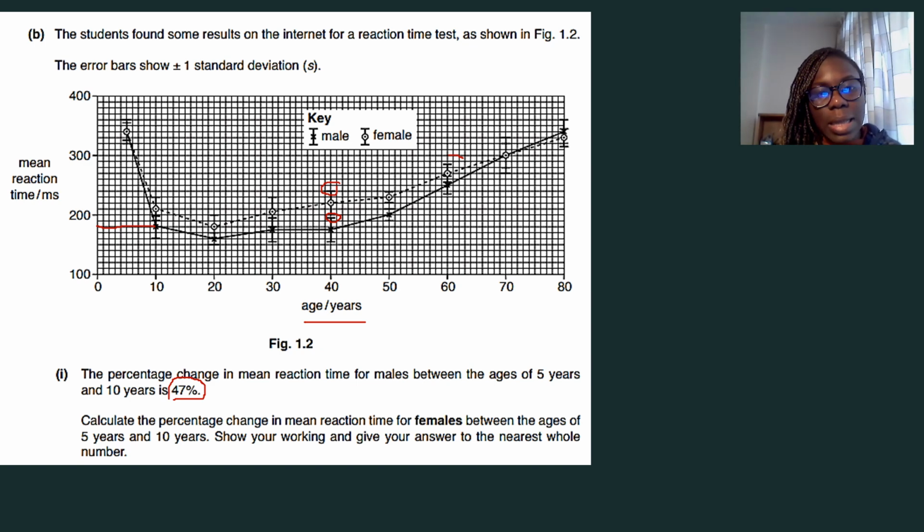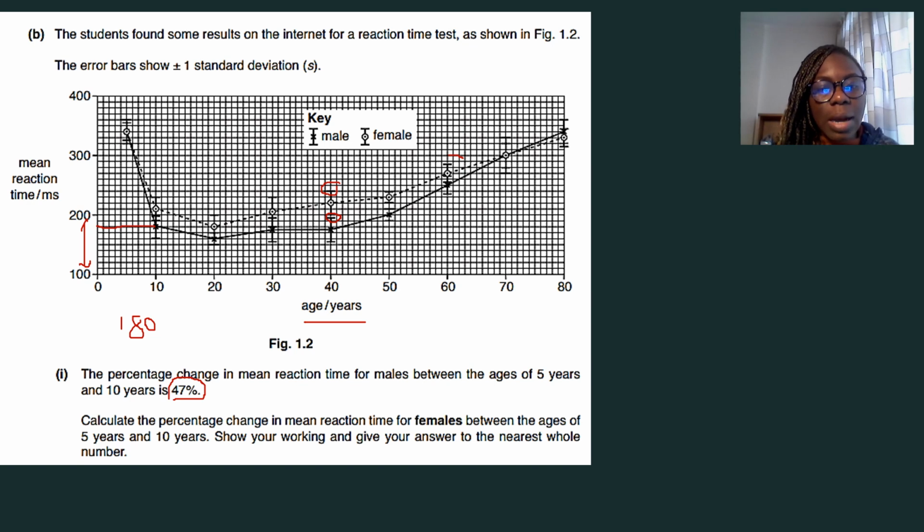So it means that between 100 and 200, there are 10 boxes. So each box is like 110, 120, 130, and it goes on like that. So if this is the male at 10 years old, this is sitting at 180, I believe. Okay. And so you can then check the one for the male at 5 years old in order to determine how they got 47%. But that's not what the question is asking us. I'm just using that to demonstrate to you how you would approach this.